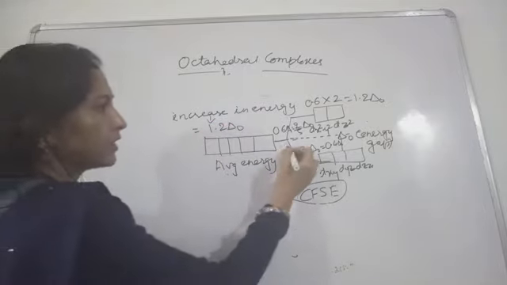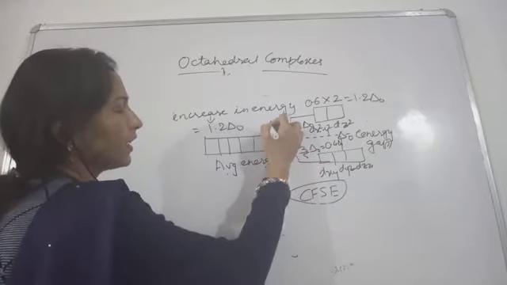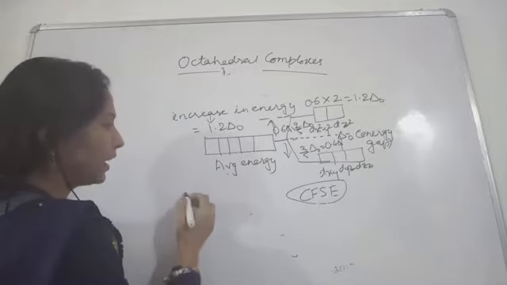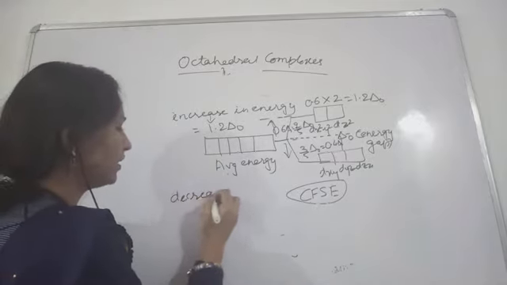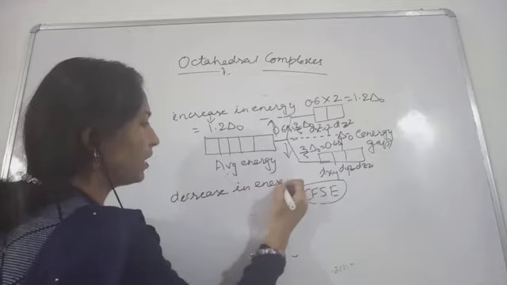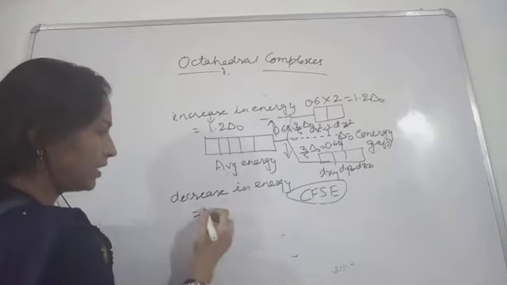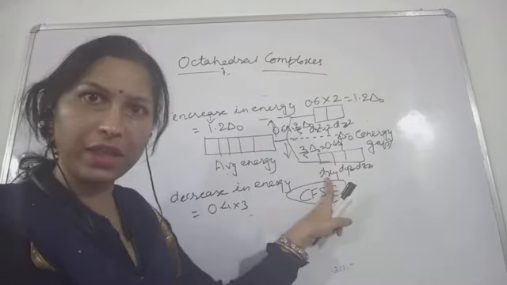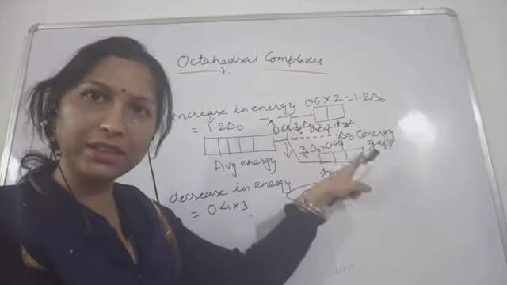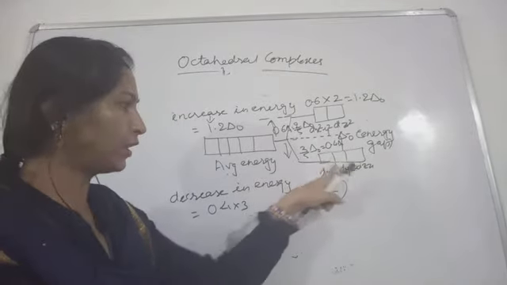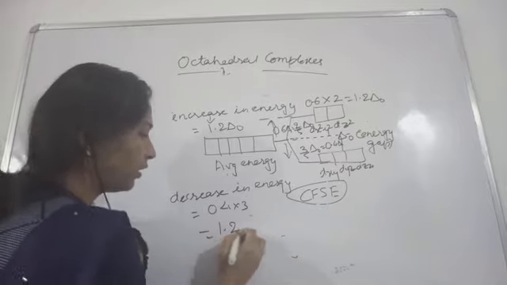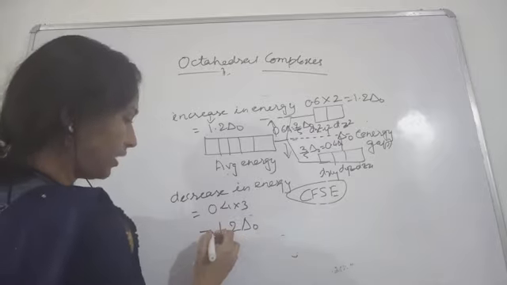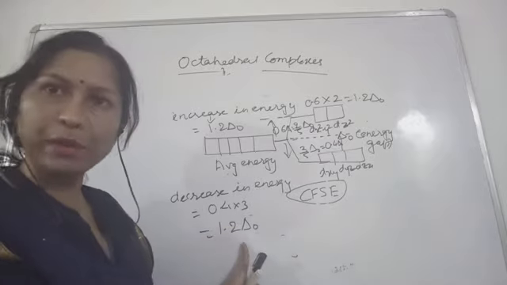Now the decrease in energy. See here, the energy is decreasing here and increasing there. The increase in energy we have just seen, and now this is the decrease in energy. The decrease in energy will be equal to 0.4 into 3, because 3 orbitals are experiencing this lowering of energy. So this gives you 1.2 delta O. The magnitude is the same, 1.2 delta O.